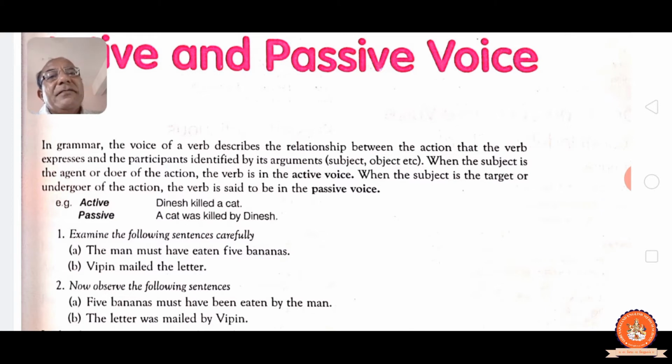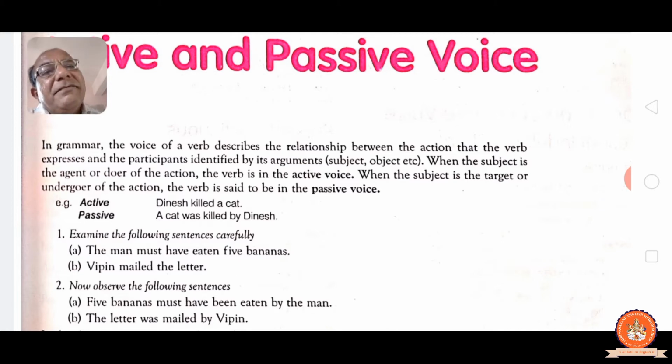See, that means in the first sentence the subject is important, that is why active. And in passive the object is important, the subject has less importance or no importance. See, examine the following sentences carefully. The man must have eaten 5 bananas. Vipin mailed the letter. Now observe the following sentences. 5 bananas must have been eaten by the man.